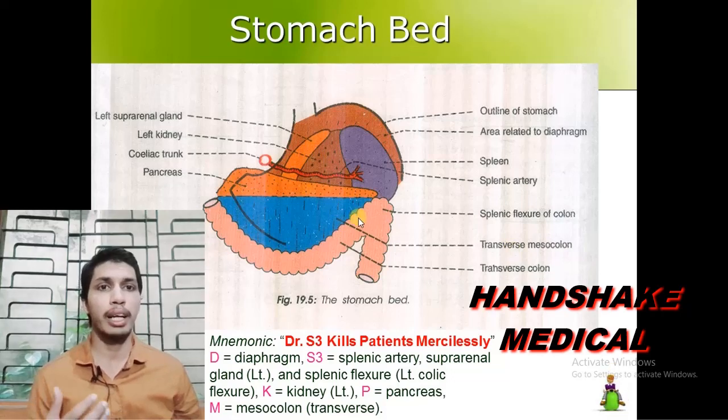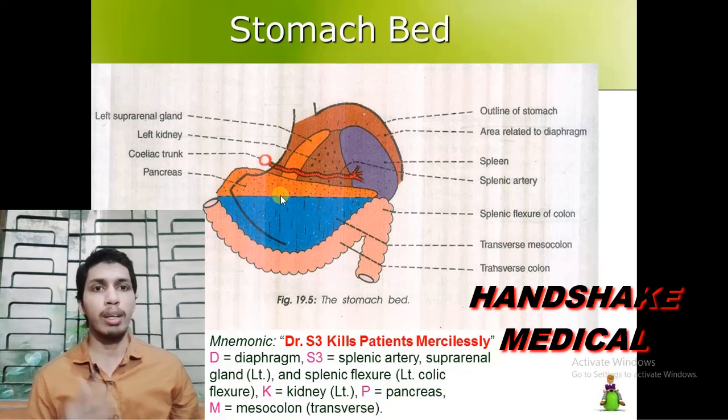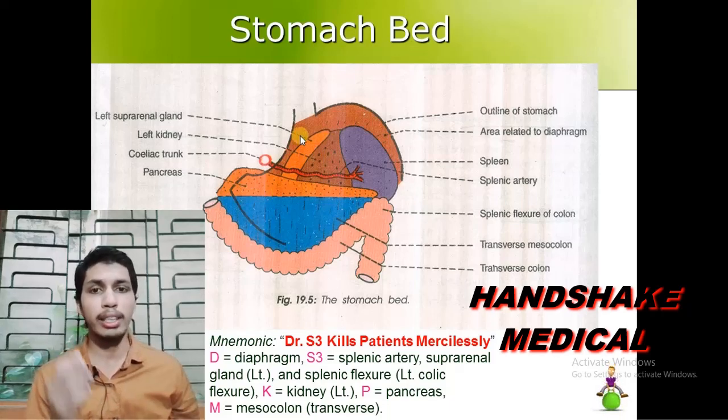Now I hope everything is clear to you all. One more note: when I deal with the visceral relations of the kidney, in the anterior relations of the kidney, I will show you that the left kidney is included here in the stomach bed.